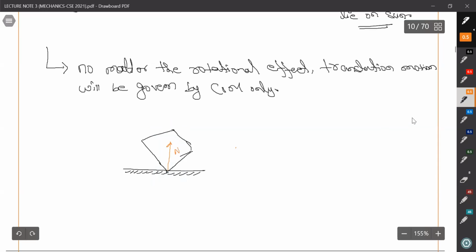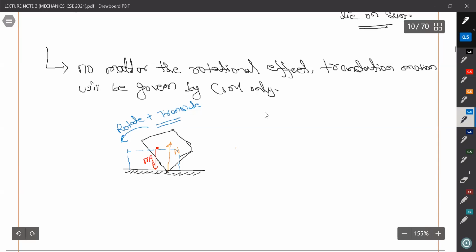Normal is acting here, and also maybe mass is here. Maybe mg is acting here. So it may produce a torque, and the body will come like this. So it will rotate plus translate.